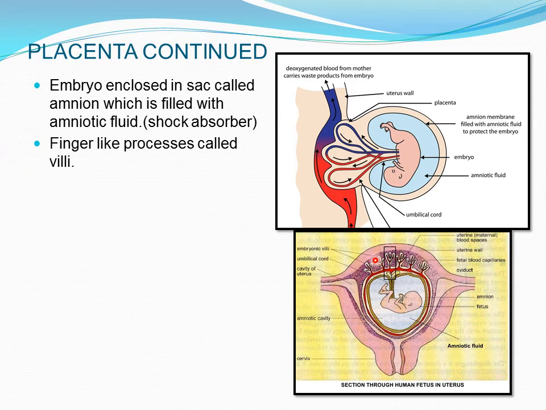So how it is working, these two sets of villi are interlocked to each other, but they never open up. So thus the blood of the mother and the embryo, though they are in close contact, they will never get mixed. So these are all the embryonic villi, what we can see here. If you can see my pointer over here, you can see the embryonic villi over here. This is the amnion or the sac in which the fetus is there. This is the fetus. This is the amniotic cavity. This fluid is the amniotic fluid.